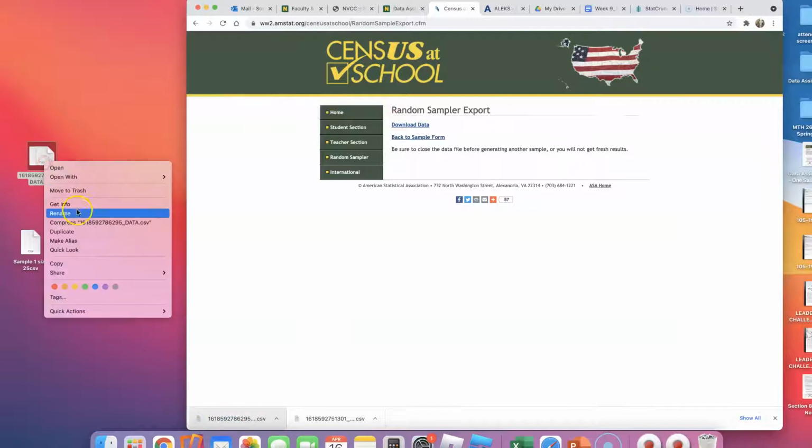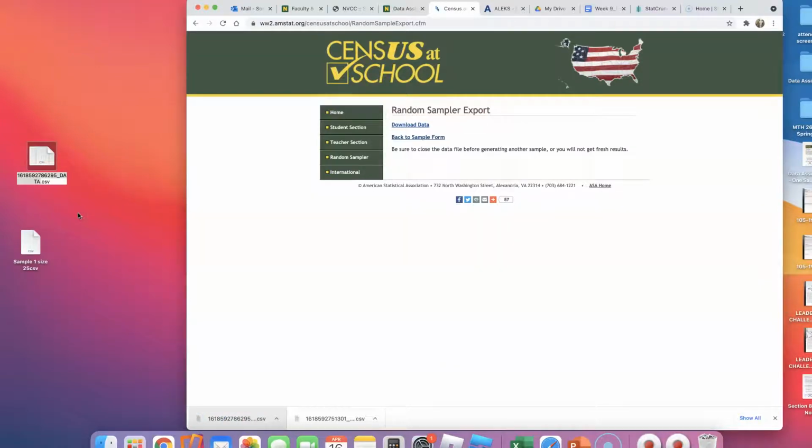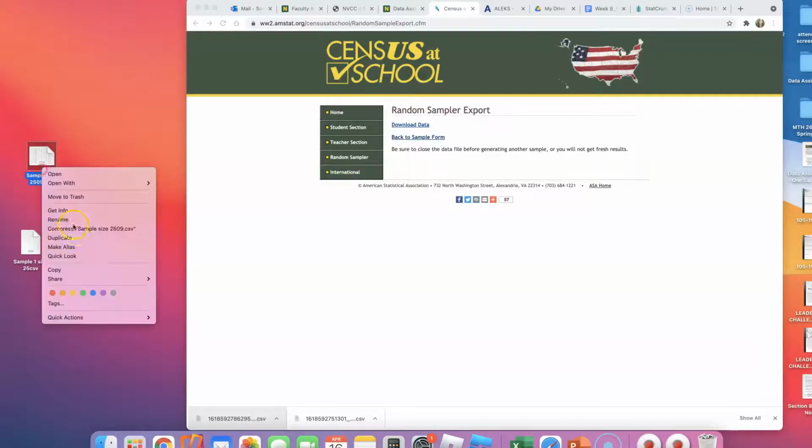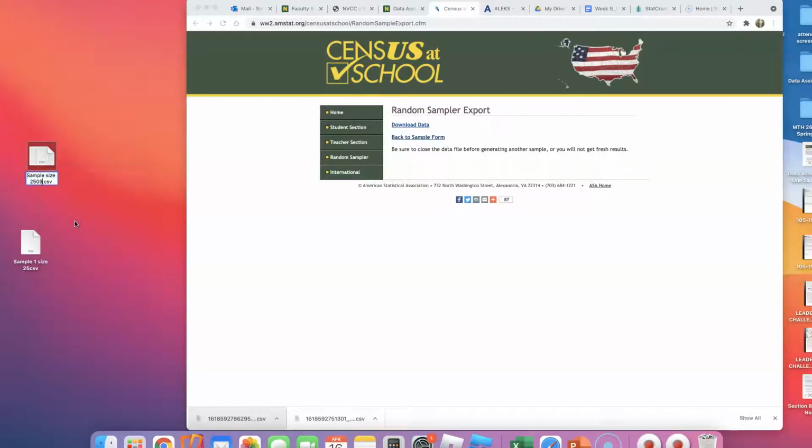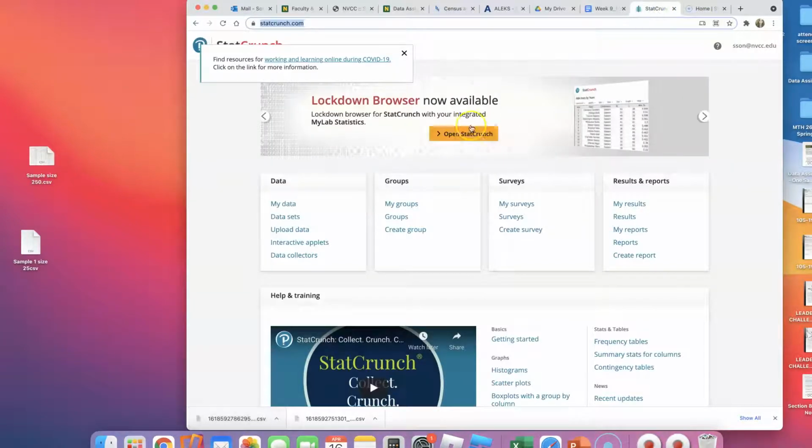Put it somewhere you can find it, because I'm going to ask you to submit these files. Sample 2, size 250. Now you have the files to work with. I want you to go to StatCrunch.